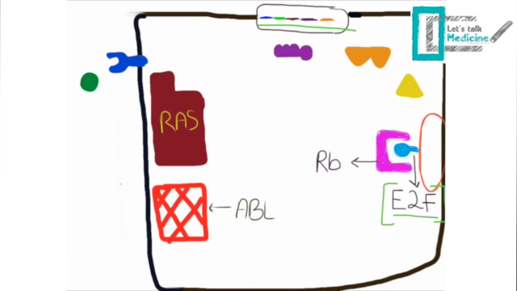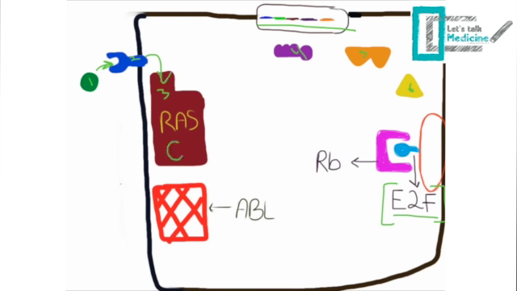As we highlighted in the previous slide, we have the growth factor and the growth factor receptor, the transducer, the transcription factor, the cyclin, and the cyclin-dependent kinase. So how will these act together? First, the growth factor will bind to the growth factor receptor, so the growth factor receptor will be activated. After that, the growth factor receptor will activate the transducer.